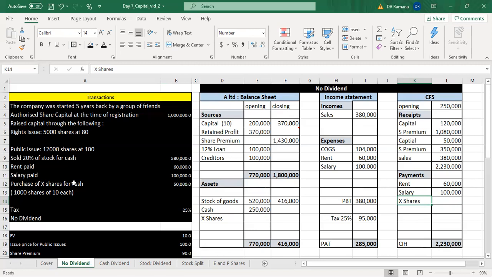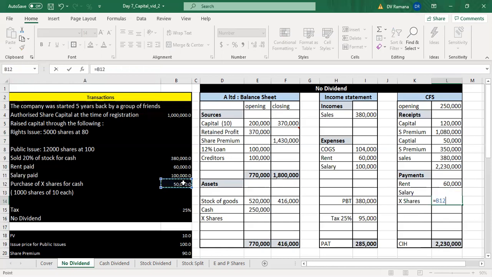X shares means the company, this is an investment decision. When A Limited issued shares, that is a financing decision which involves cash inflow. But when A Limited purchases shares, that is an investment decision, and that involves outflow of cash. The outflow of cash is 50,000.